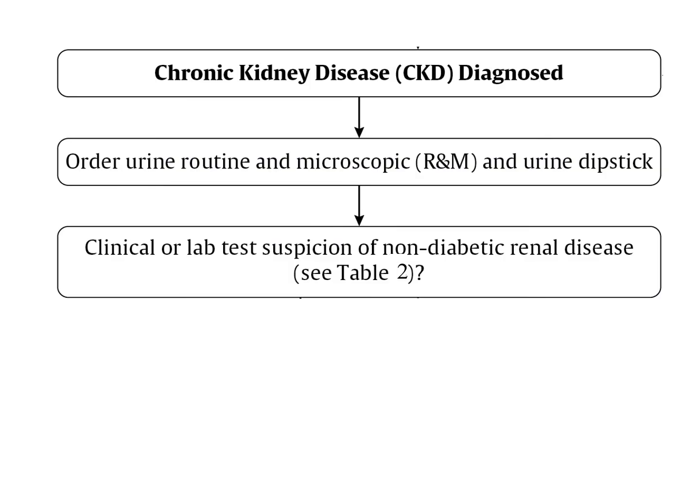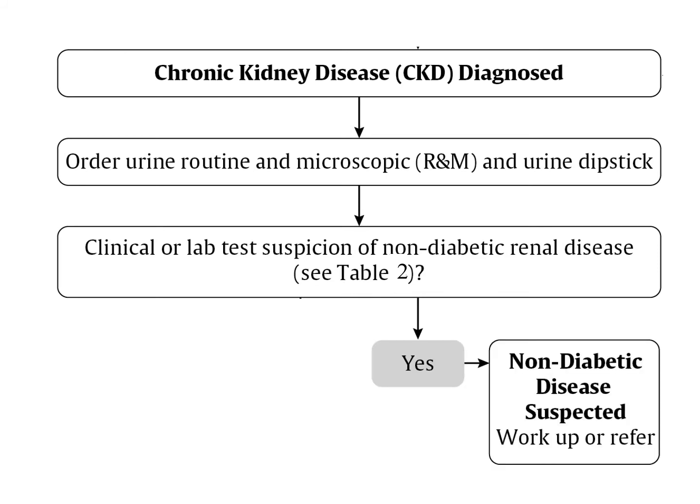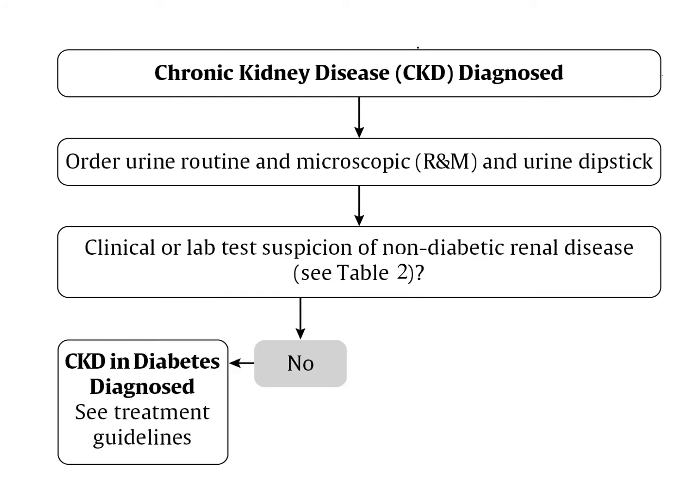So therefore, is there clinical or lab test suspicion of non-diabetic renal disease? And if the answer is yes, then the non-diabetic disease needs to be worked up or the patient needs to be referred. If no, then CKD and diabetes is diagnosed, and the treatment guidelines can then be followed.